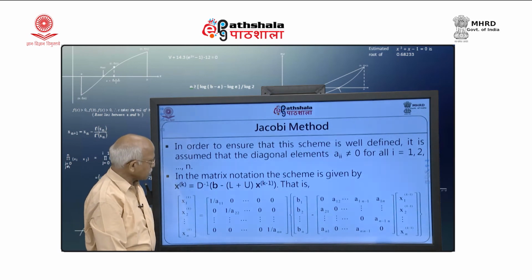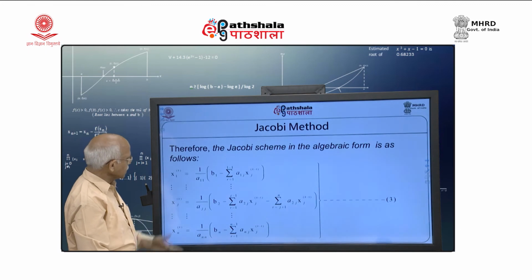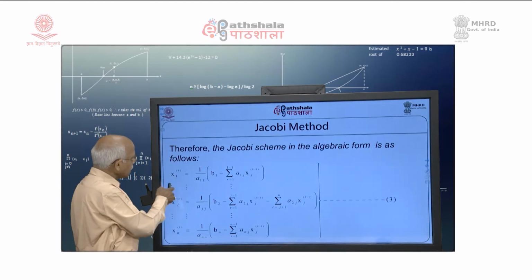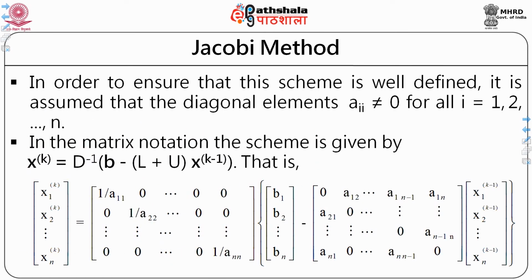When you write it in the matrix form and go into the details, I will be getting x 1 k equal to 1 upon a 1 1 into b 1 minus the remaining terms. Why? Because I am taking x 1 k, so I have to consider this row.